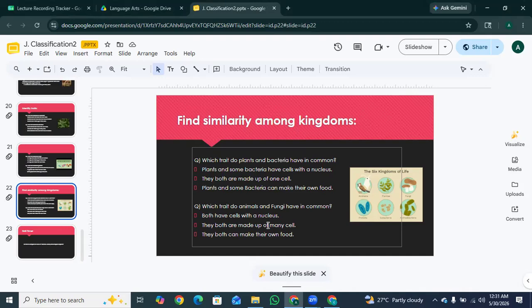Which trait do animals and fungi have in common? Both have cells with a nucleus. They both are made up of many cells. They both can make their own food. Yes, both have cells with a nucleus. Okay.